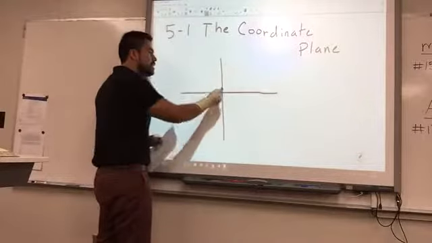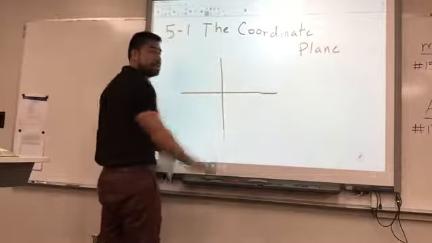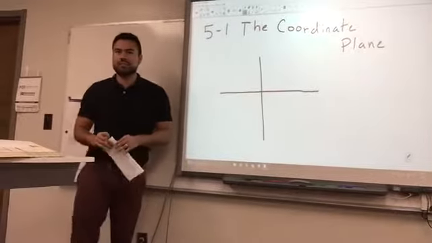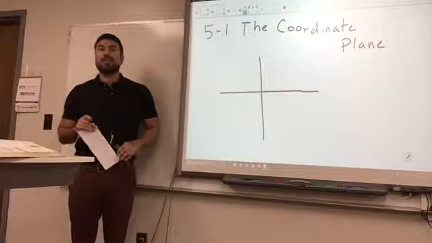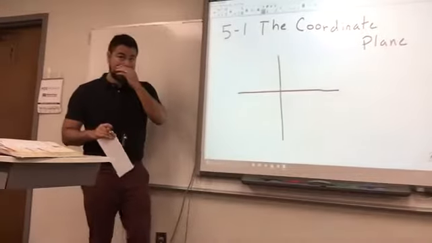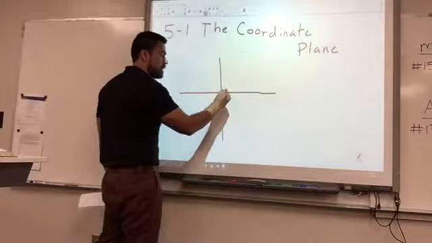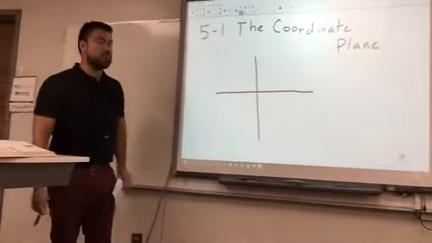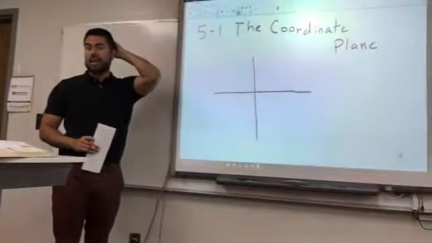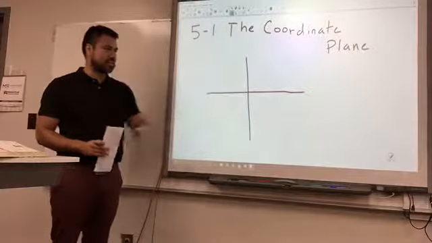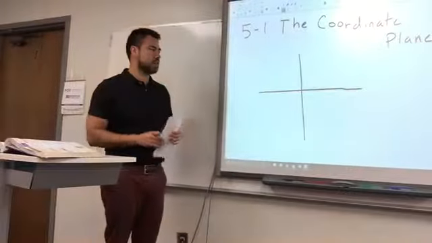Okay, these lines here are perpendicular lines. Do you guys remember what perpendicular means, Josh? All the intersections are like a 90-degree angle. Yeah, these two lines intersect and they form a 90-degree angle. So that's correct. So try to make your coordinate plane as perpendicular as you can. So if it's skewed, it'll mess you up on your graphing.